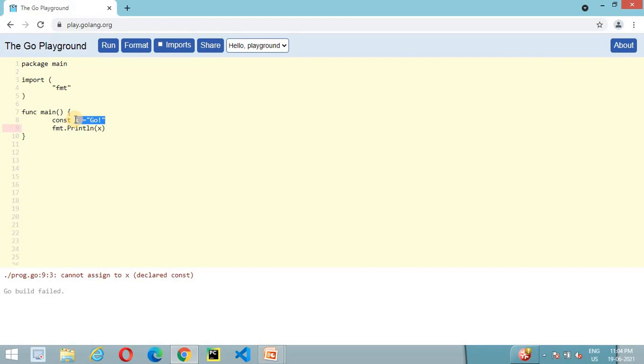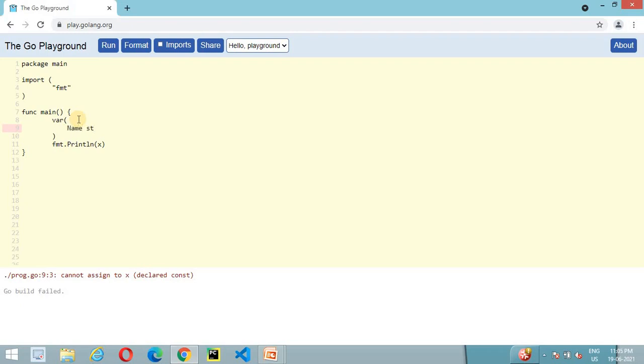So let's move on to the next part, block constant variable declaration. In the last example, we declared a block variable. Let's take an example.